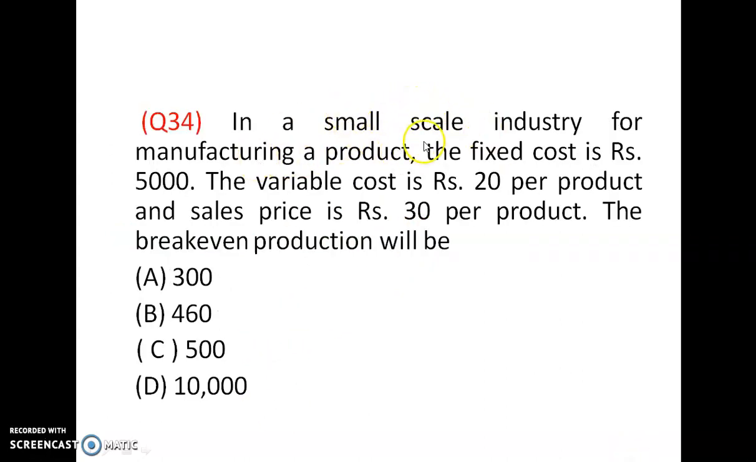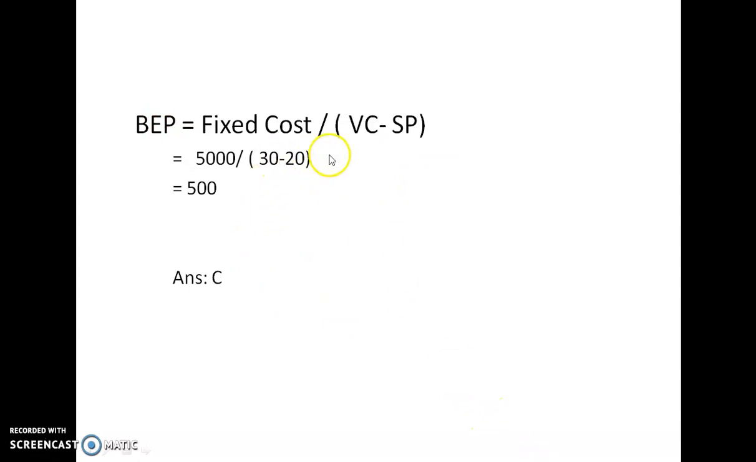Next question: in a small scale industry for manufacturing a product, the fixed cost is rupees 5,000, variable cost is rupees 20 per product and sales price is rupees 30 per product. The break even production will be? The formula to calculate break even point is equal to fixed cost by